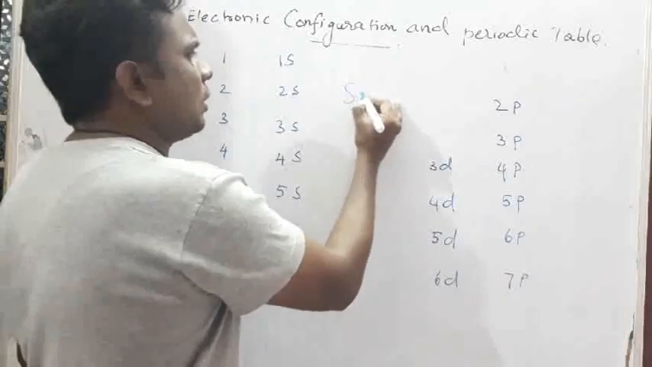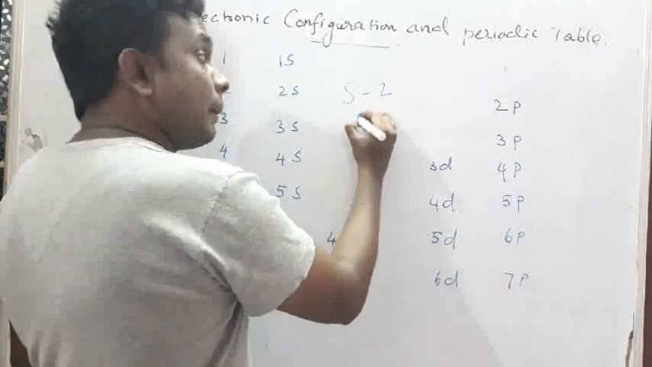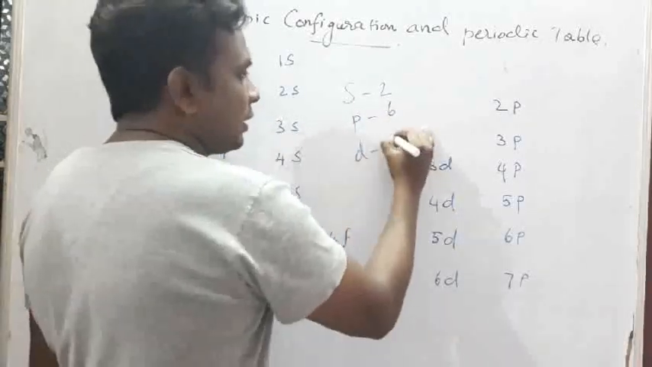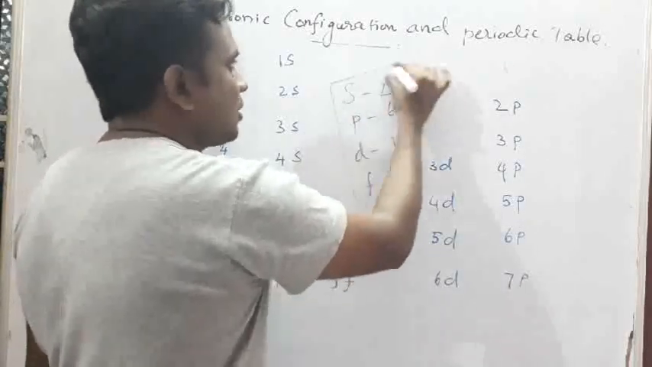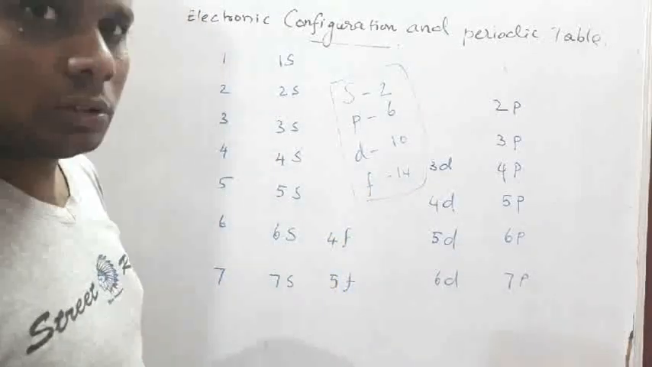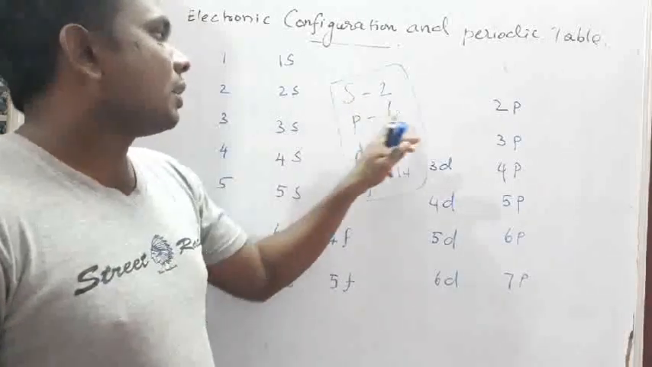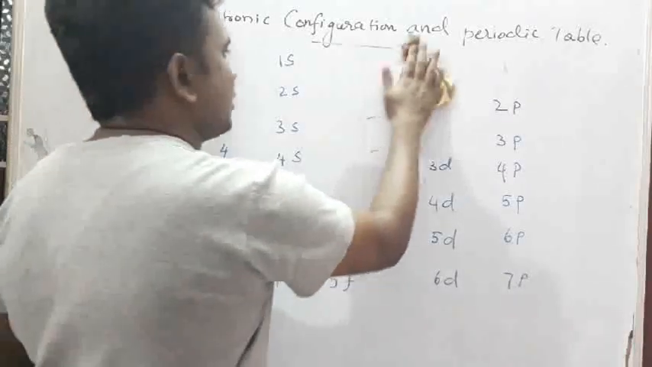Suppose the s orbital, how many electrons can it fill? 2. The p orbital, 6 electrons. The d orbital, 10. The f orbital, 14. This is the maximum number of electrons in various orbitals. Keep this in your mind: s orbital 2, p orbital 6, d orbital 10, f orbital 14.